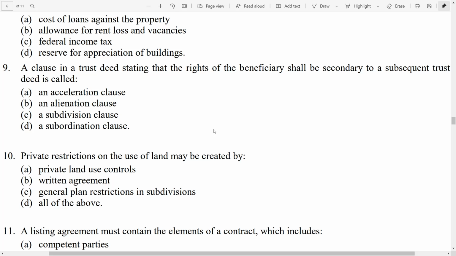So a subordination clause allows a secondary or subsequent trust deed to take priority over a trust deed that was recorded beforehand. So if the subordination clause was in the original trust deed for one that was originally recorded prior, and another loan then gets on the property, they could take priority because that first trust deed had the subordination clause in it. So the best answer is D, the subordination clause.